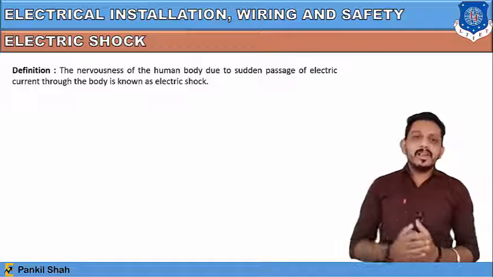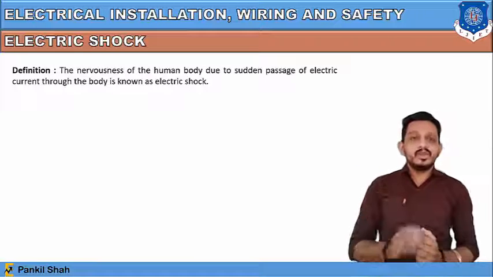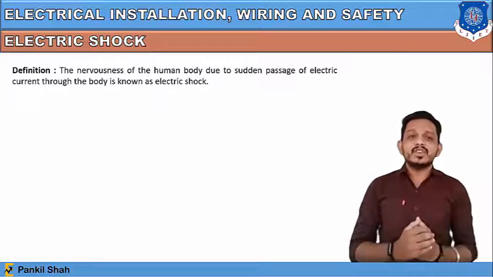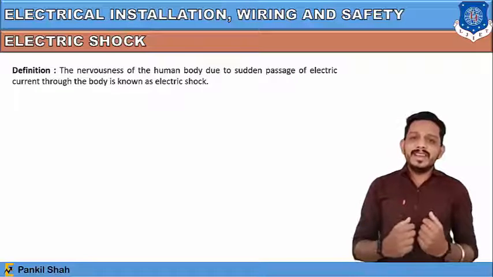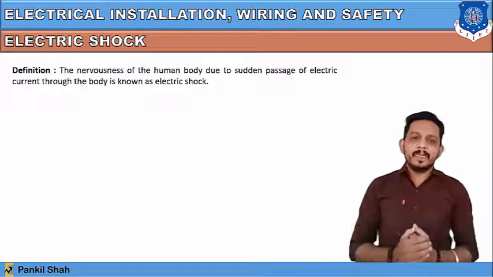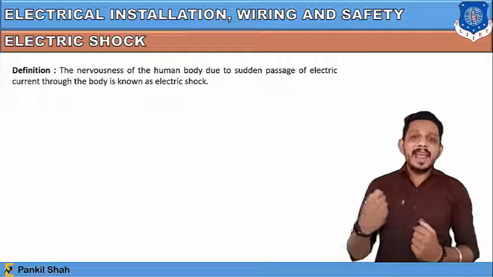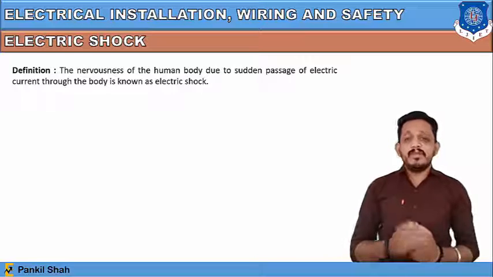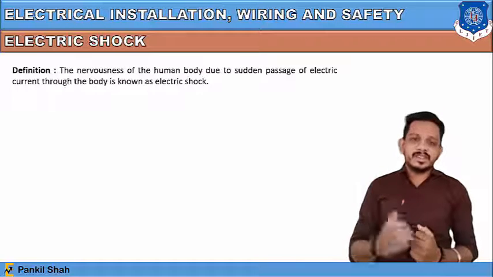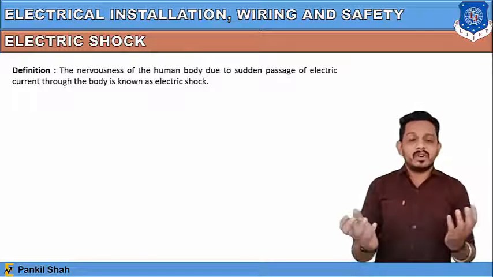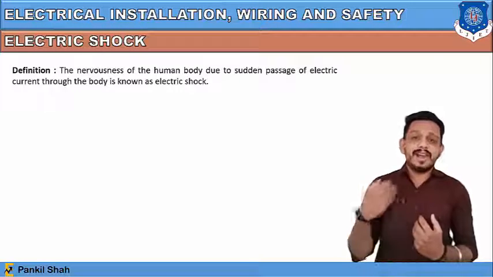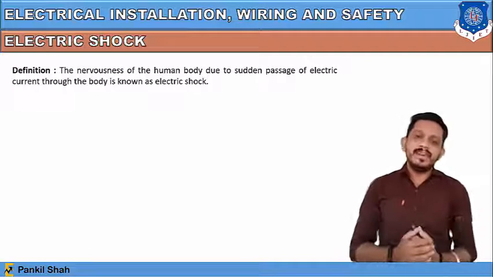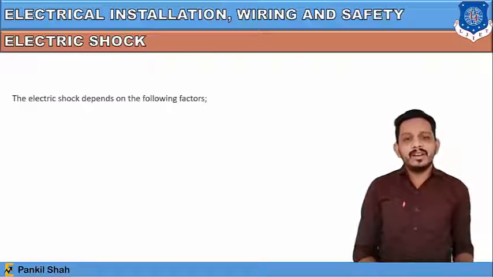So let's begin with, first of all, what is electric shock. The nervousness of the human body due to the sudden passage of electric current through the body is known as electric shock. Basically, whenever you touch any live electric wire, the electric current will pass through your body, which can damage your nervous system. This is known as electric shock. And sometimes if that shock has high intensity, if the electric current is very high, then it can cause the death of a human being. So this is the definition of electric shock.